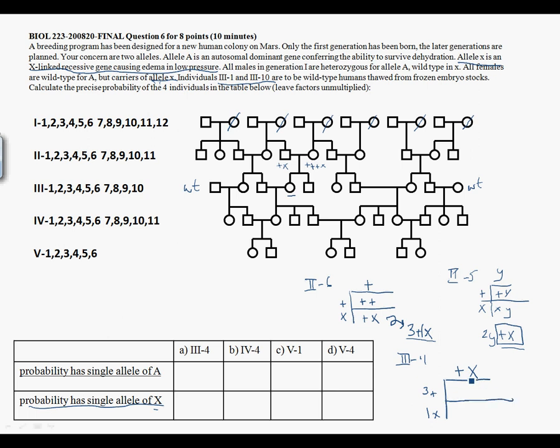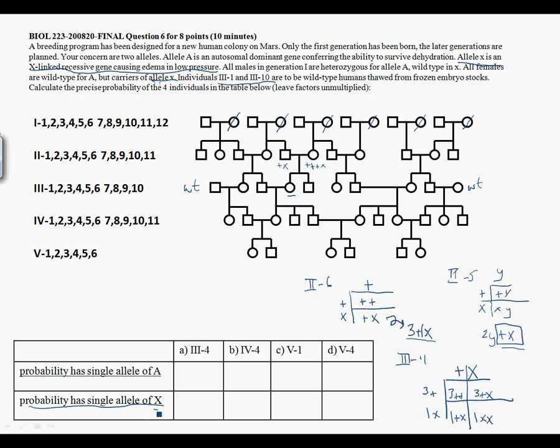We use this Punnett square, divided up like this, and we see there are 3 chances that she is wild type, 3 chances that she is heterozygous, another chance that she is heterozygous, and 1 chance that she is homozygous recessive for this recessive allele.